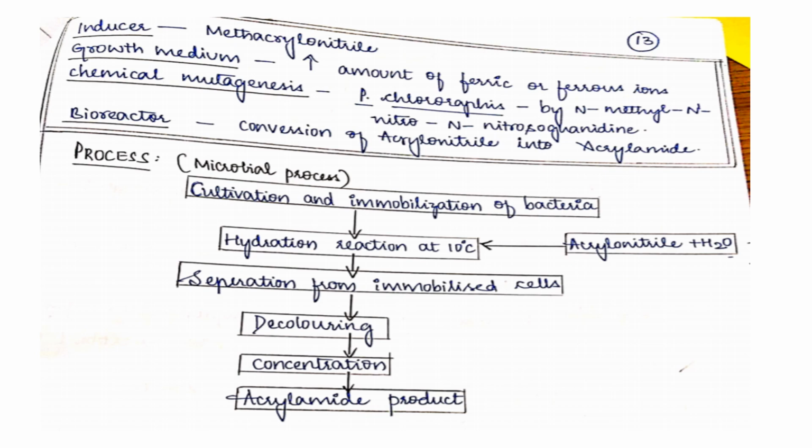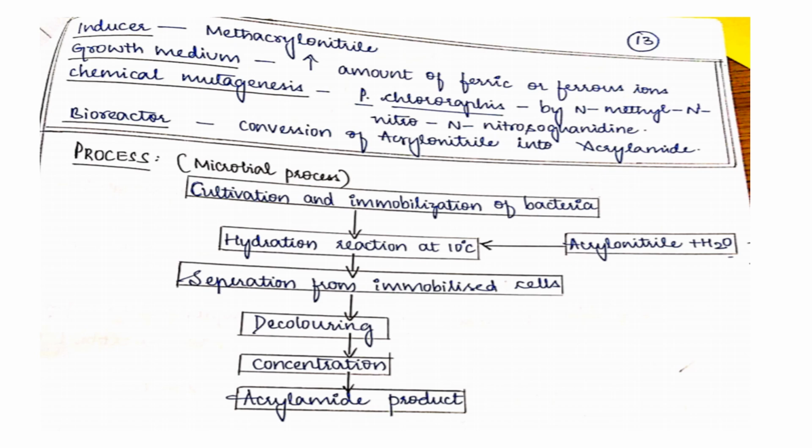Ultimately, you will get acrylamide. So for the exam, it's very easy if you write in the form of a flow chart: cultivate the organism, immobilize it, hydration reaction will occur with acrylonitrile, separation from immobilized cells, decolorize the product, concentrate the product, and you will get acrylamide.